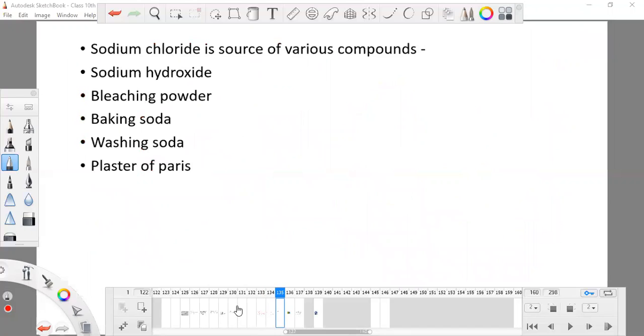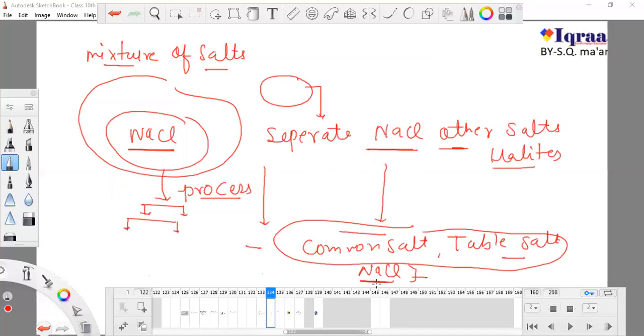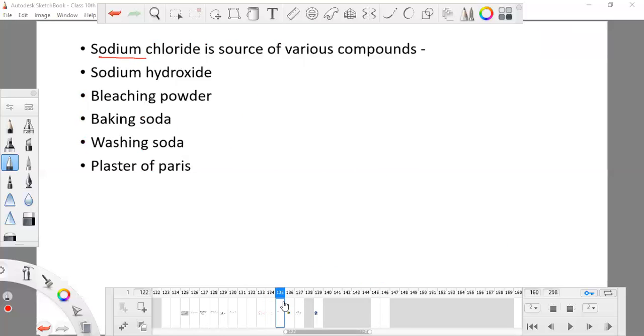Suppose we obtained our NaCl by these processes. NaCl, or sodium chloride, is not only important for our food, but it is also important for chemistry, chemical processes, or we can say the chemical industry.